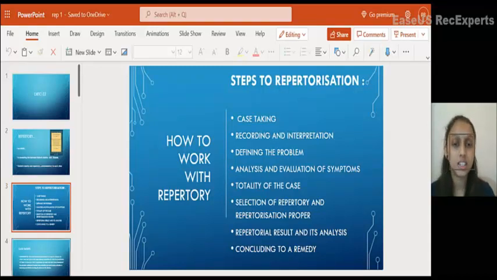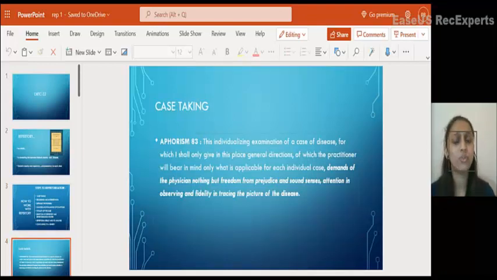So what is case taking? Why do we need to do case taking? It is said that a well taken case is half cured. Aphorism 83 in the Organon explains very well how to take a case and what the instructions to a physician are. And why do we need to take a case? To individualize the patient, which is the main motto. Individualize the patient as a whole, his suffering.